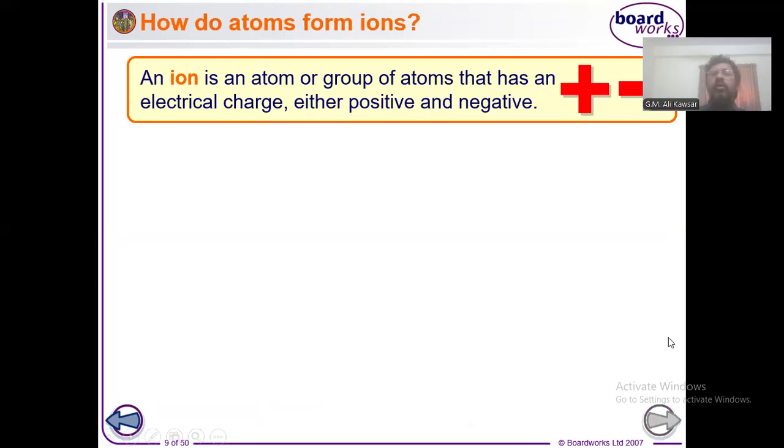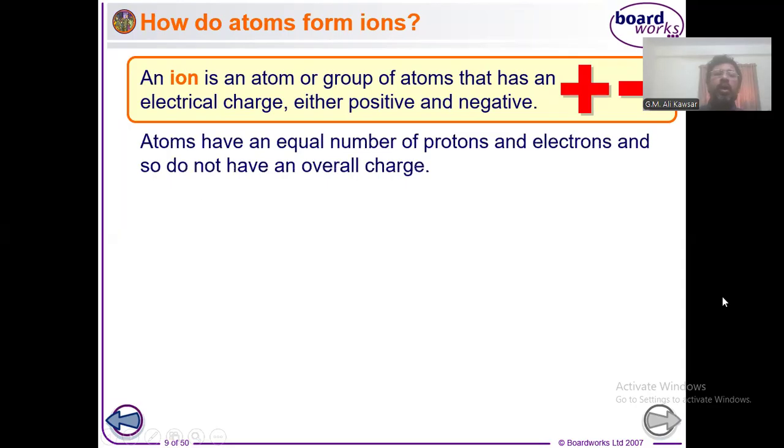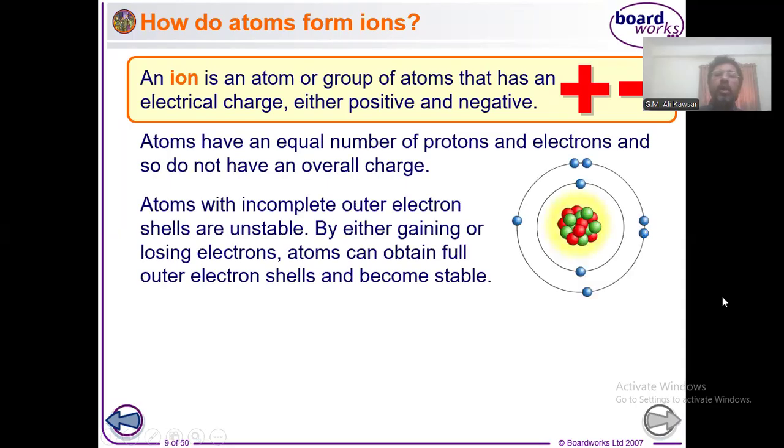Well, actually, the charged particles are called ions, right? Ions come from the atom. An atom is a neutral particle, but when atoms gain or lose electrons, they convert into charged particles, and those charged particles are called ions. So ions are basically of two types: positive ions and negative ions. Positive ions are called cations and negative ions are called anions.